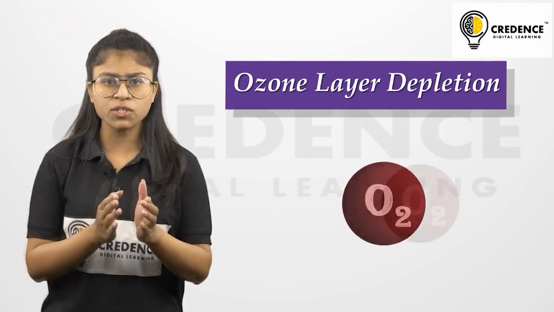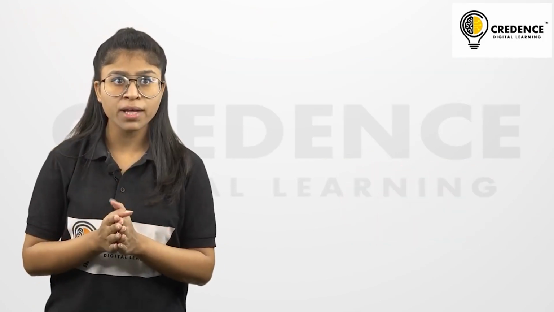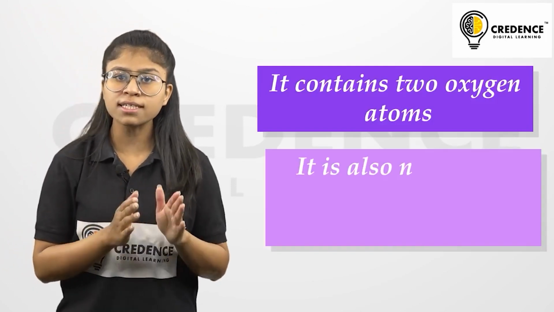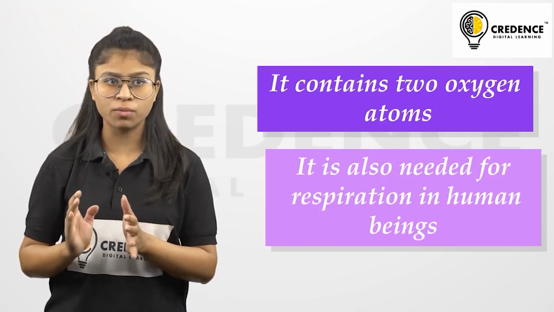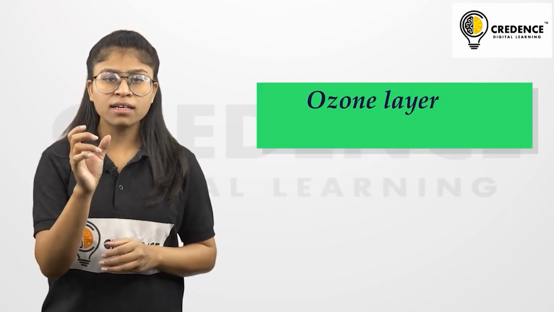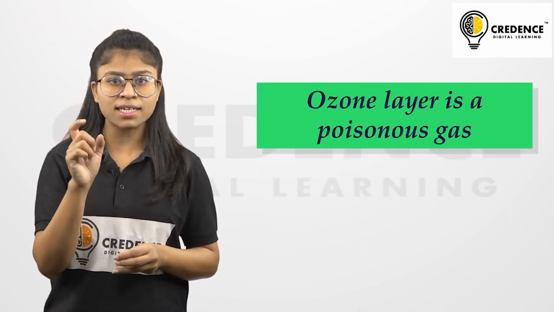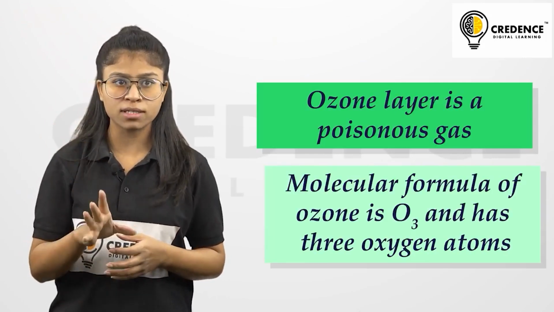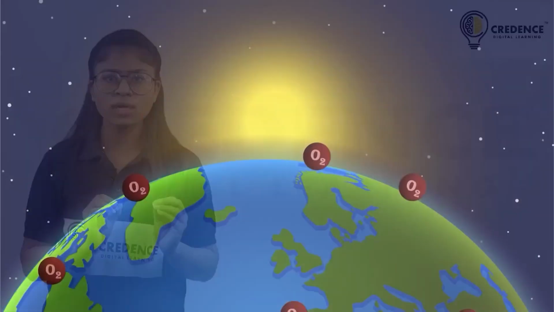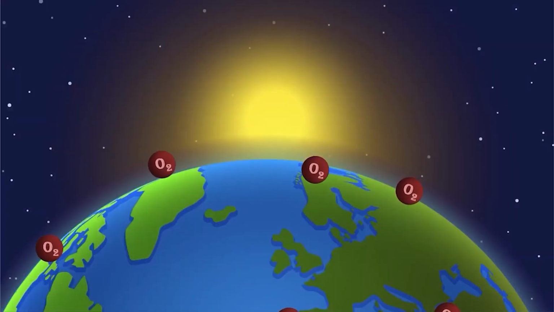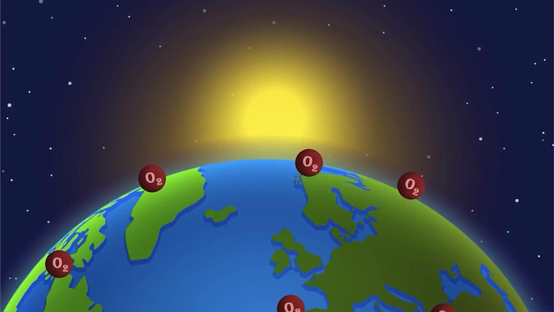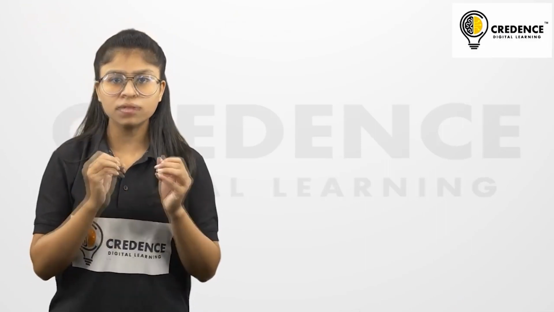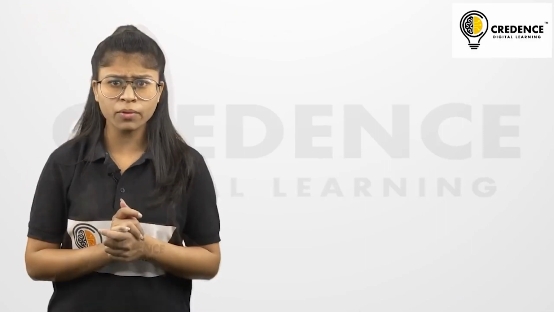As we know, oxygen has the chemical formula O2 and consists of two oxygen atoms. We also know that oxygen is required for respiration in human beings. Now, ozone is a poisonous gas present outside the Earth's surface, whose formula is O3, which consists of three oxygen atoms. This ozone layer is formed high up in the atmosphere with the help of the UV radiations coming from the sun. Now let us understand how this leads to ozone layer depletion in the following processes.